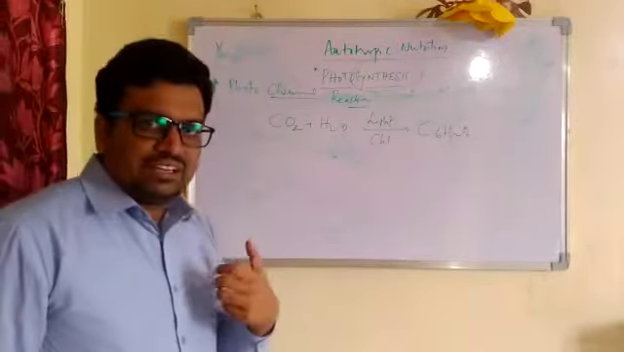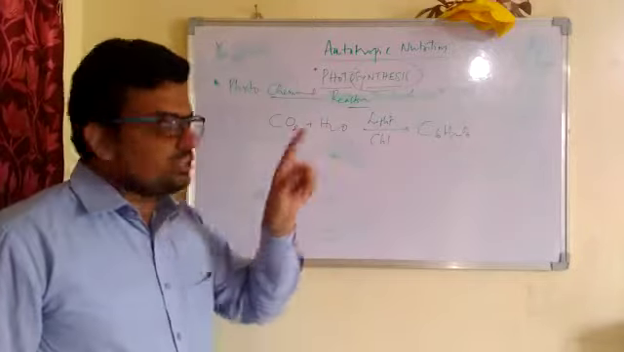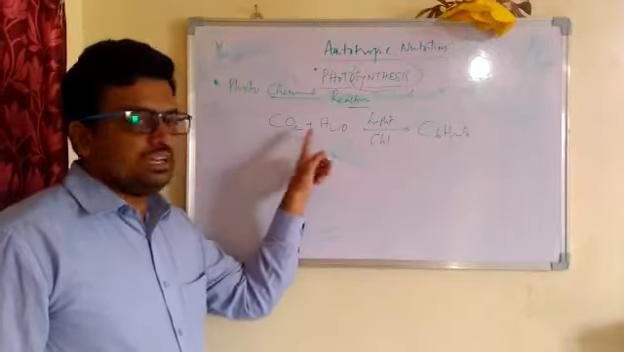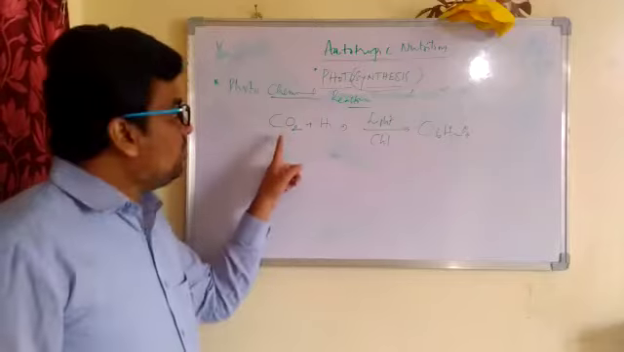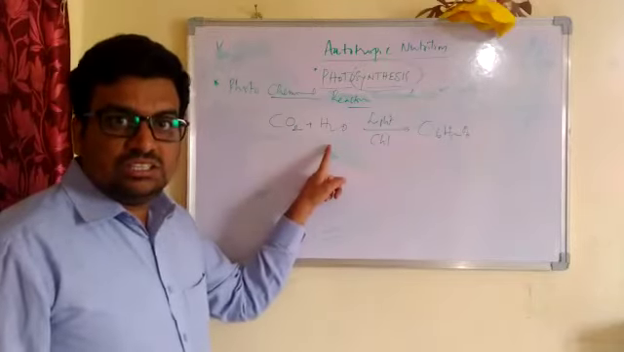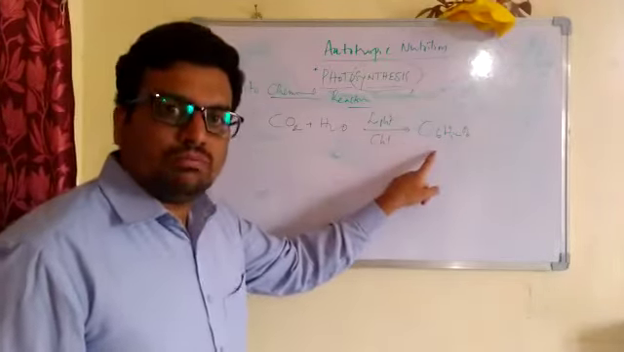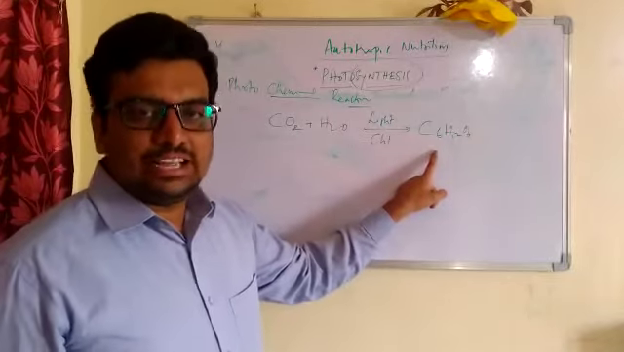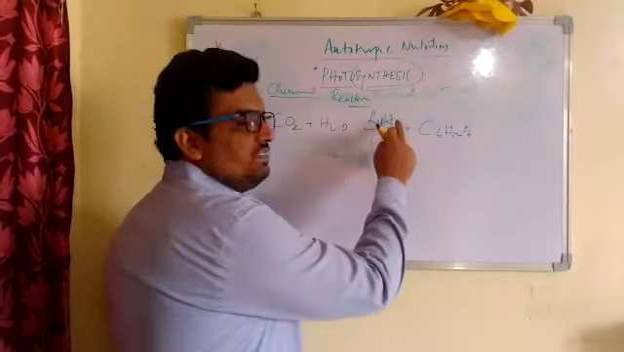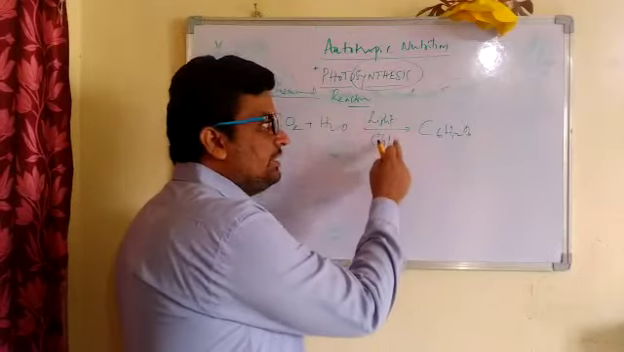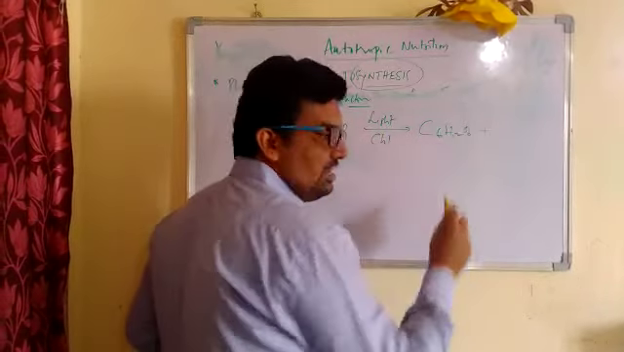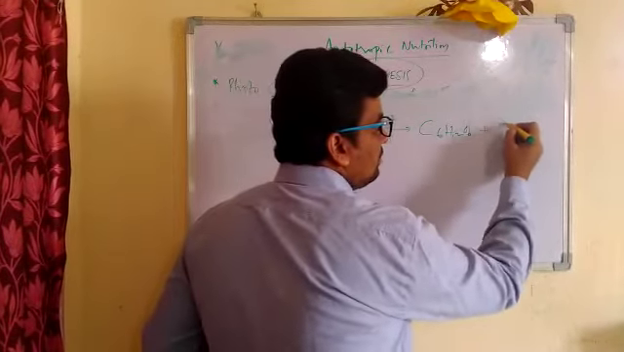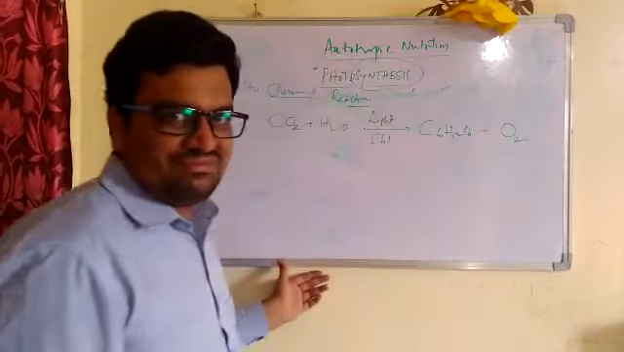So what I am defining again, photosynthesis is a photochemical reaction where simple inorganic substances like carbon dioxide and water are converted into complex organic substance like glucose in the presence of light and chlorophyll, where, you know, children, very well, oxygen is liberated and